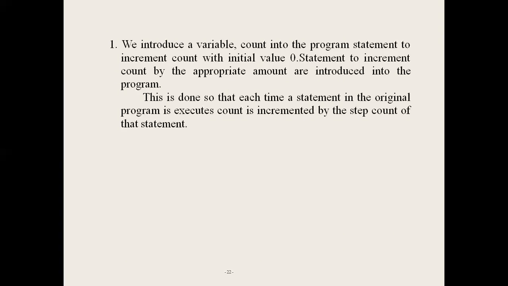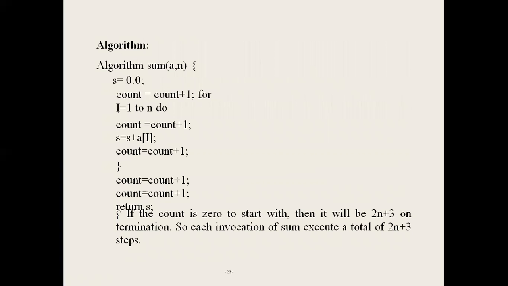For example, the sum of n numbers. Suppose the sum of n numbers algorithm is: s equal to 0, for i equal to 1 to n do, s equal to s plus a of i, and return s. To calculate the total number of steps executed by the algorithm, insert a count increment statement after every statement: after assignment statements, after iterative statements, and after return statements. So we insert count equal to count plus 1 after the assignment statement.